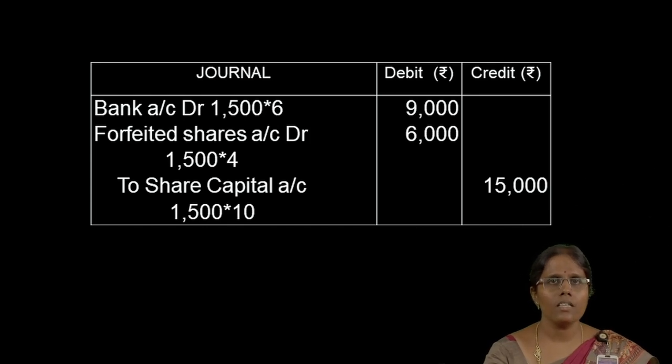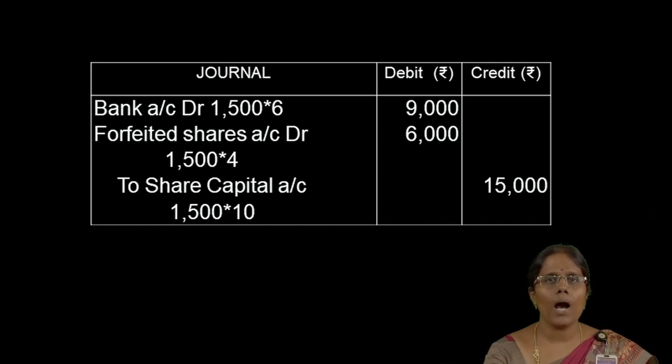So, the entry is bank account debit, 1500 into 6, so 9000 rupees. Forfeited shares account debit, the remaining balance of the value of the share: the share value is 10 rupees, so from the 10 rupees, we deduct 6 rupees. We get 4 rupees, that should be debited in the forfeited shares account. So, the amount will be 6000 rupees. The original value of the share is 10 rupees, that should be credited in the share capital account. So, to share capital account, 1500 into 10, 15,000.